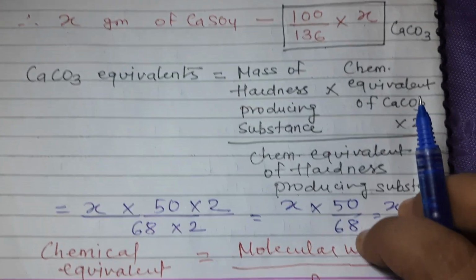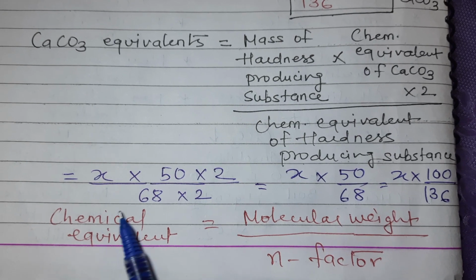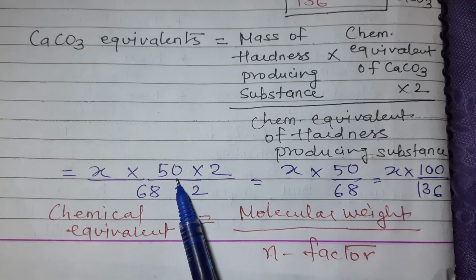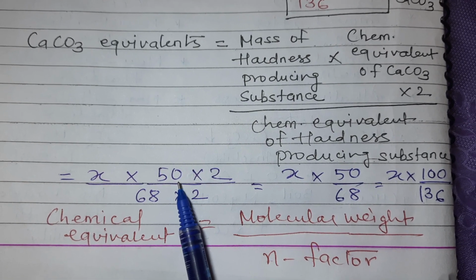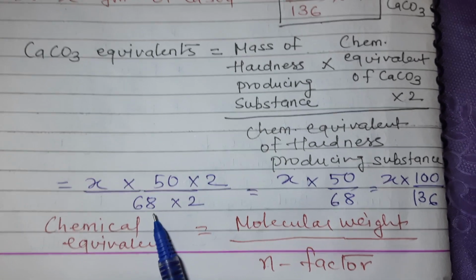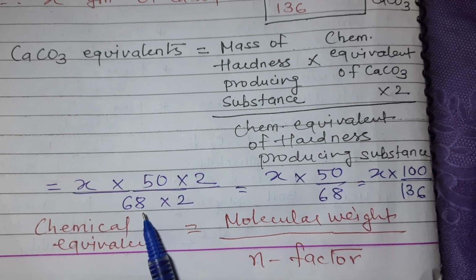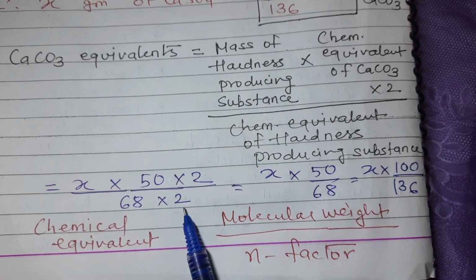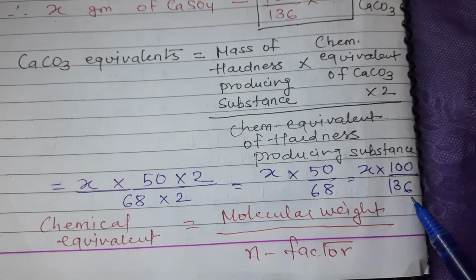So here you can see 50 is the chemical equivalent of calcium carbonate and 68 is the chemical equivalent of calcium sulfate. We can multiply them by 2, so we will get 100 upon 136.